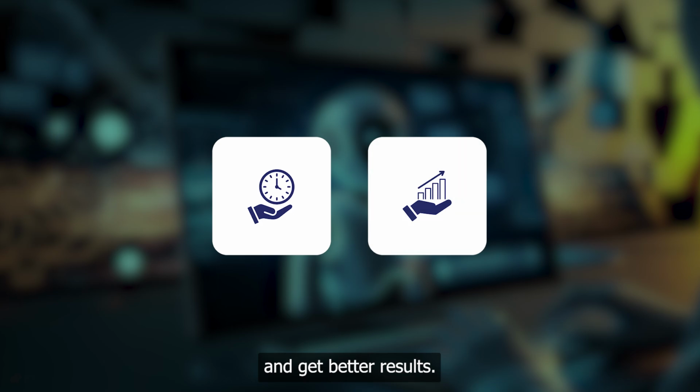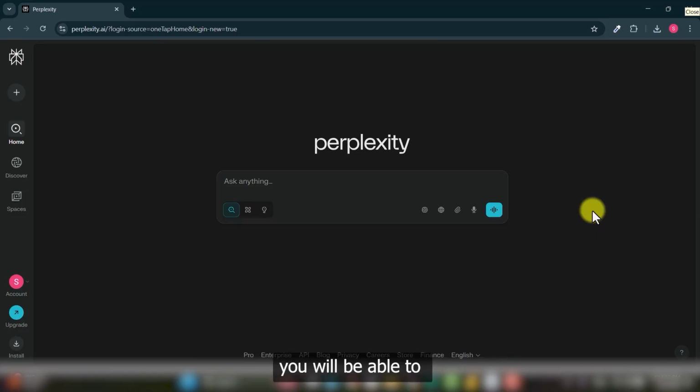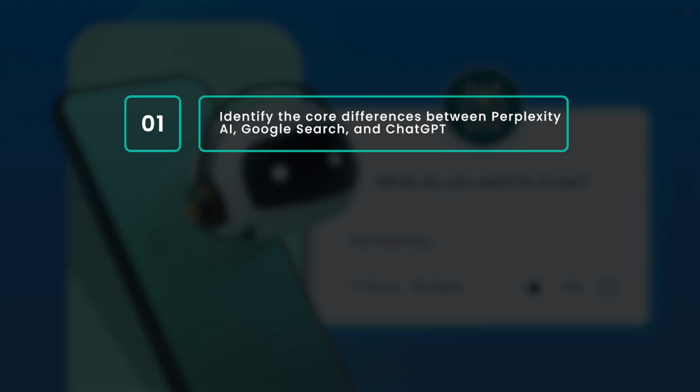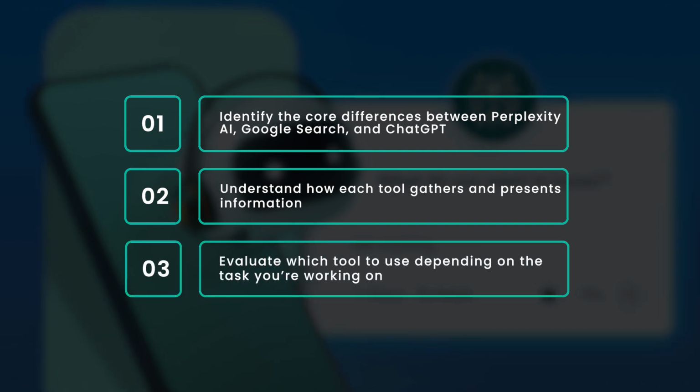Objectives of this lecture. By the end of this lecture, you will be able to identify the core differences between Perplexity AI, Google Search, and ChatGPT. Understand how each tool gathers and presents information. Evaluate which tool to use depending on the task you are working on.